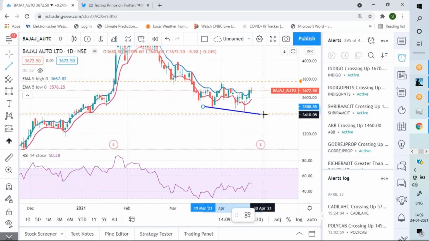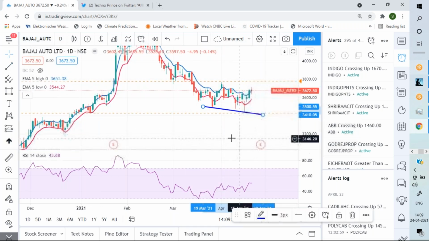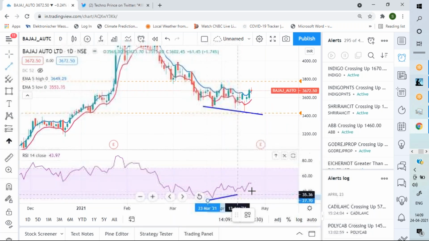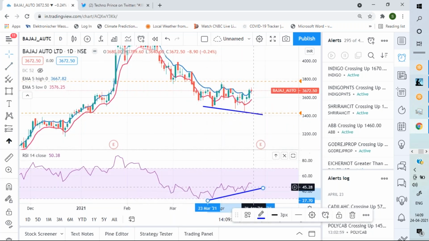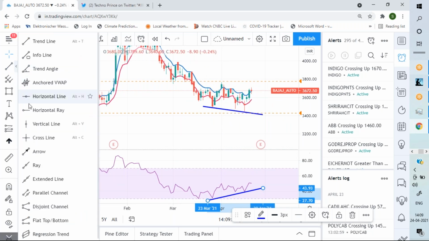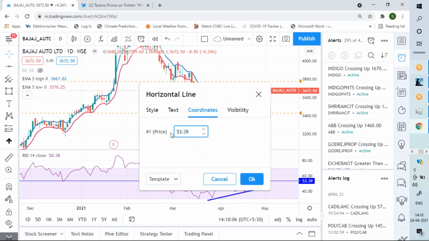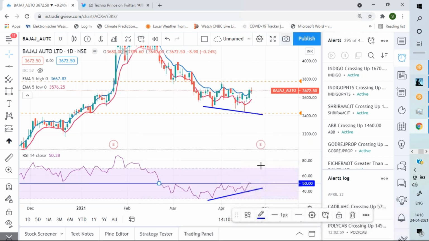Price is making a new high, a new low. Now look at the indicator. Can you see a divergence between RSI and the price? This is called bullish divergence.